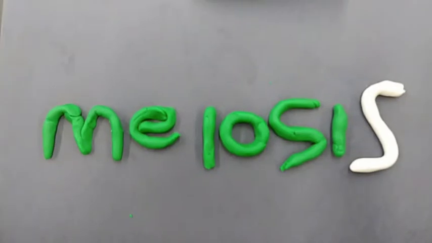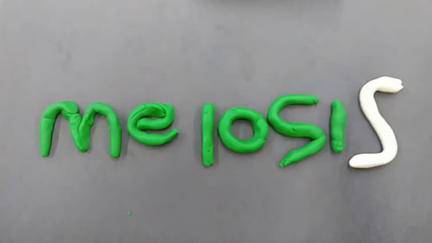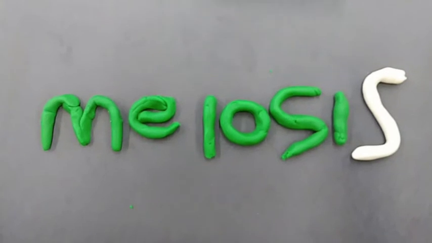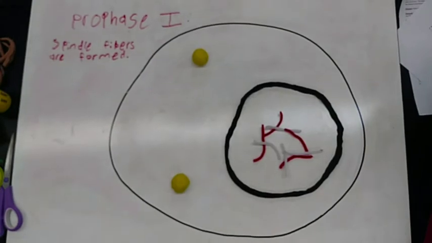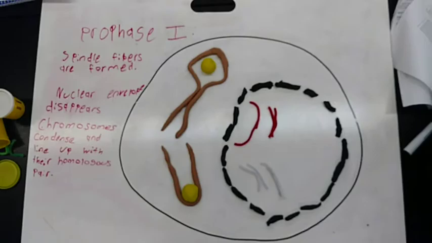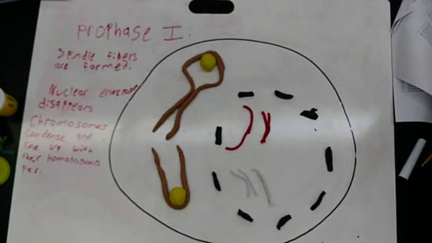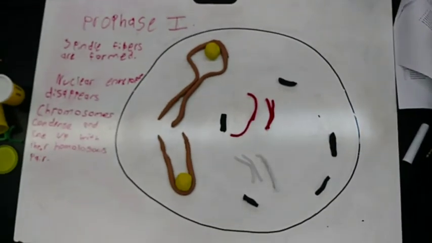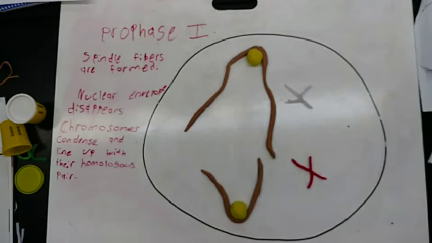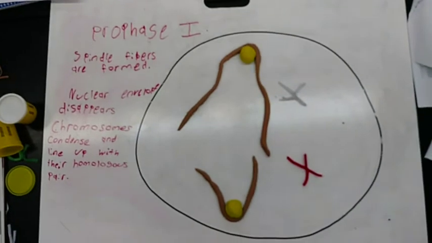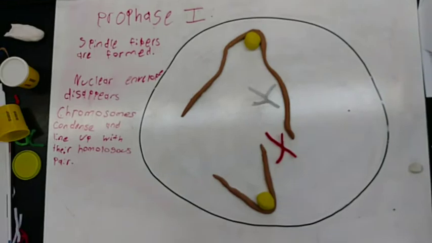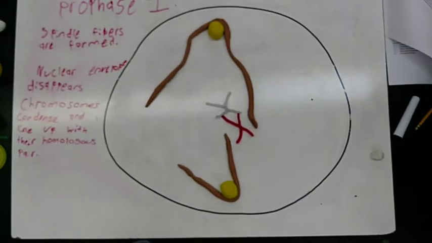Meiosis 1. The first meiotic division is reduction division, diploid to haploid, in which homologous chromosomes are separated. In prophase 1, chromosomes condense, the nuclear membrane dissolves, homologous chromosomes form bivalents, and crossing over occurs.